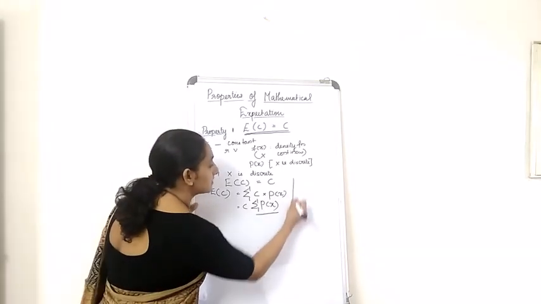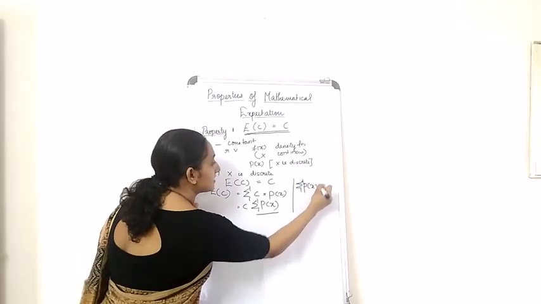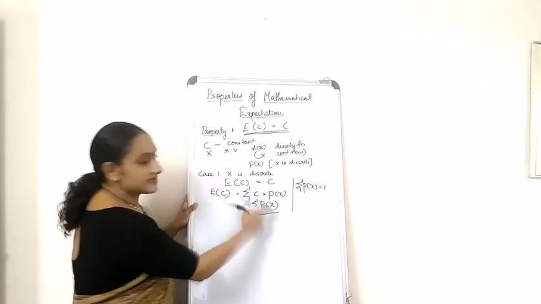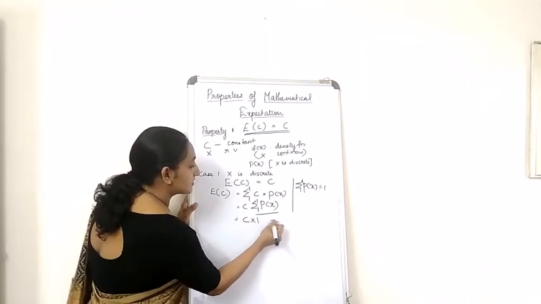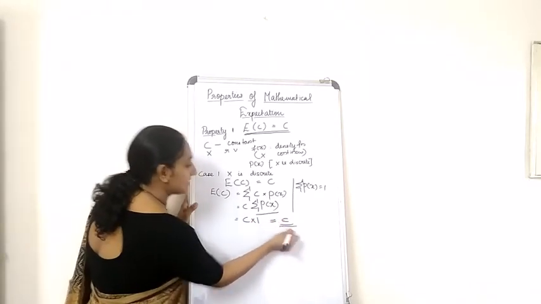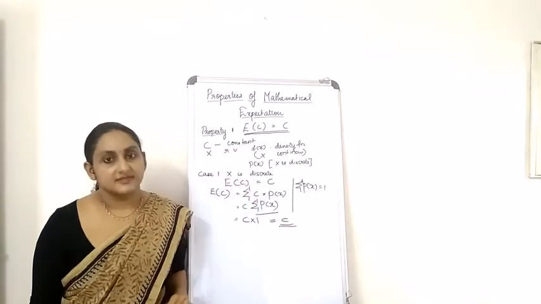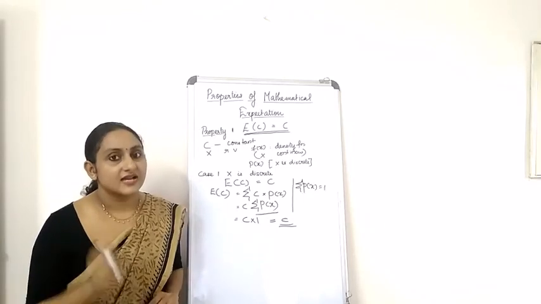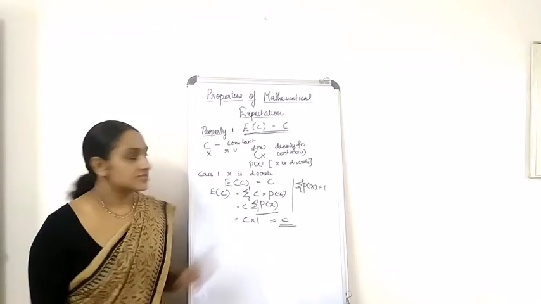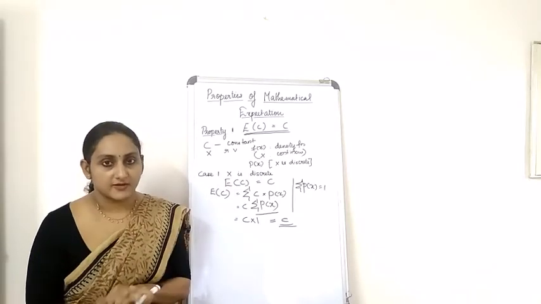So here I am going to write summation P of X is equal to 1. Now substituting this over here, you get C into 1, which is equal to C, hence proved. In the case when X is discrete, you have one more case when X is continuous. So just note down all these things in your notebook and keep it for yourself.